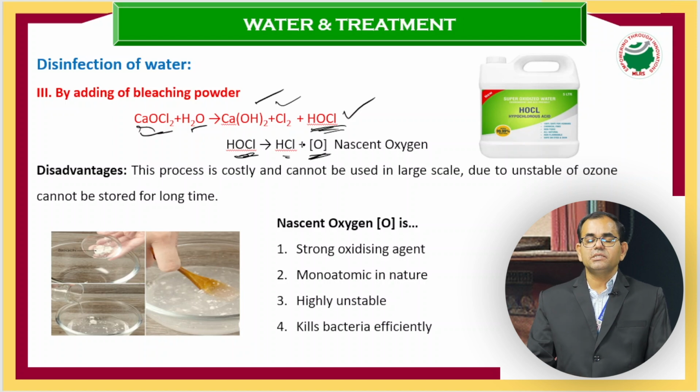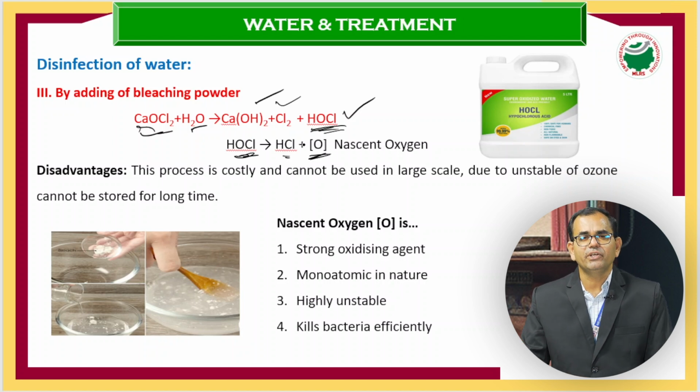The nascent oxygen generation is very important when we do the disinfection of water. Why? Because this nascent oxygen is a strong oxidizing agent. That's the first point we need to consider. It is monoatomic in nature, highly unstable, and it kills the bacteria. How does it kill? Due to its highly unstable and strong oxidizing nature, it easily penetrates into the bacteria and leads to the rupture or killing of the bacteria.